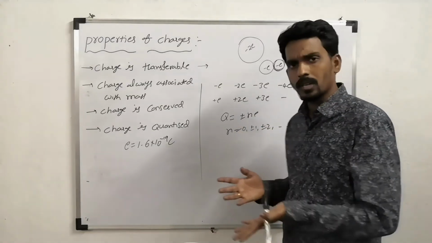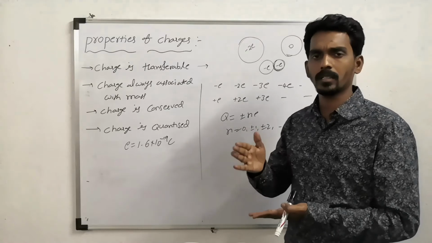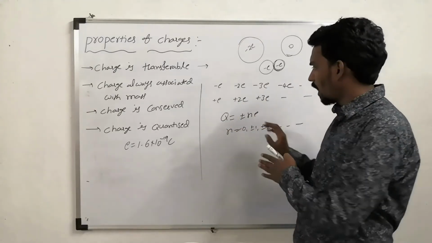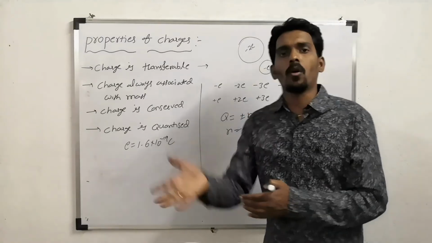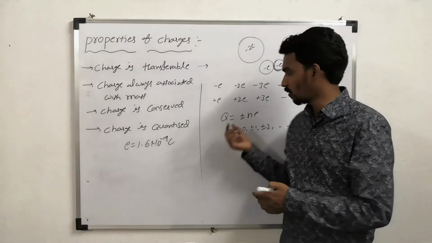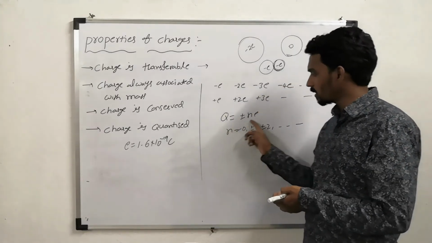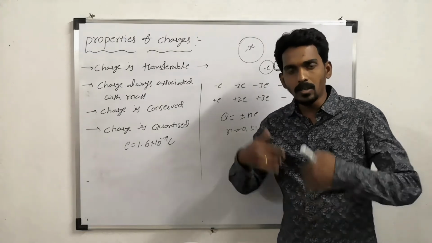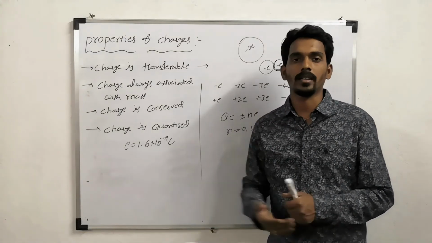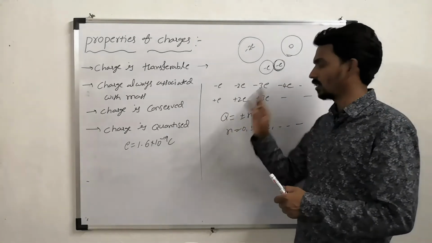So if there is no transfer of electron, then the charge may be 0. If 1 electron is excess, minus E, 1 electron is deficient, then plus E. So on. Always charge of any body exists in terms of E times 1 integral. So if you are able to express any quantity in this manner, then we use the word quantization. That's why charge is quantized. Always charge exists in this manner.